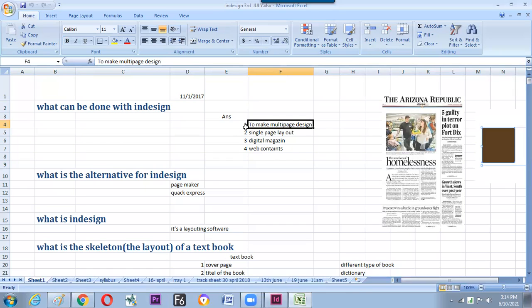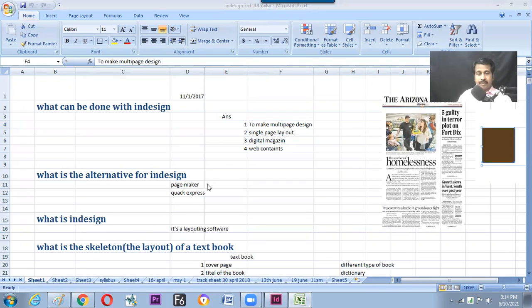Then let us connect ourselves to the software and think for a while: if somebody has asked us to make a book containing 500 pages, and on all the pages we need to place a logo. If we start doing it in Photoshop, we can see how much time it will take for each and every page. And suddenly the client will come and say, I don't need this, we need a different logo to be present. Then think for a while how much time it will take to modify. In that regard, InDesign will help you a lot to make things fast and perfect. Okay?